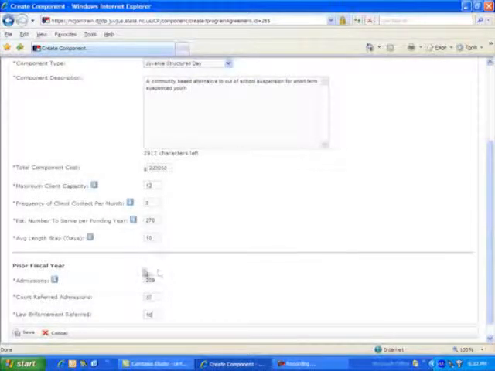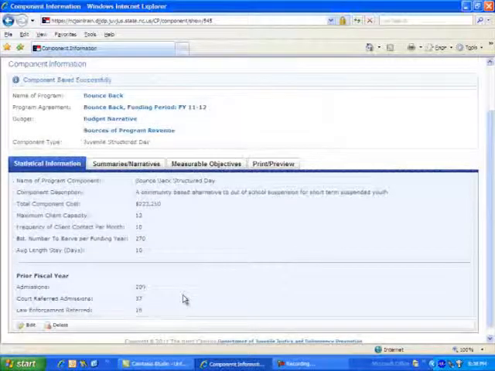Now that we have completed the component information, go to the bottom of the screen and save your information. The component information screen appears with a message indicating that the information has saved successfully.